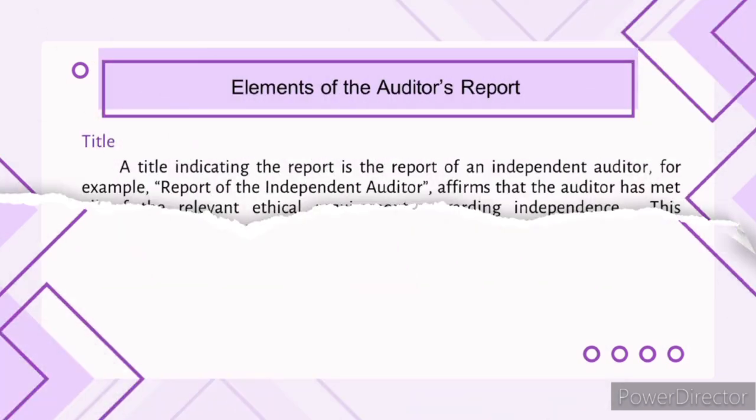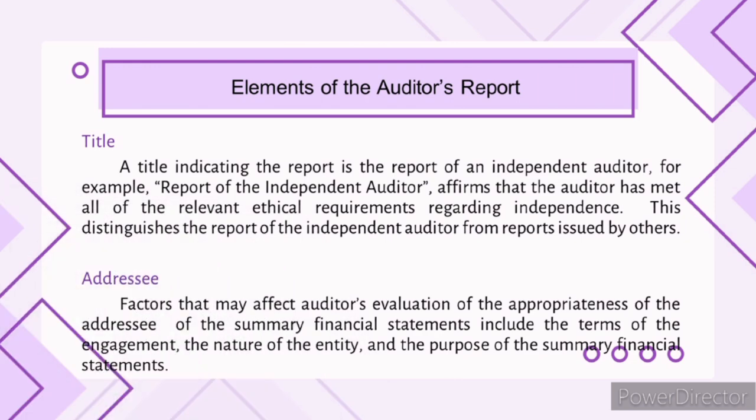So we have the elements of the auditor's report. First, the title. The title indicates the report is the report of an independent auditor. For example, the report of the independent auditor affirms that the auditor has met all the relevant ethical requirements regarding independence. This distinguishes the report of the independent auditor from reports issued by others.